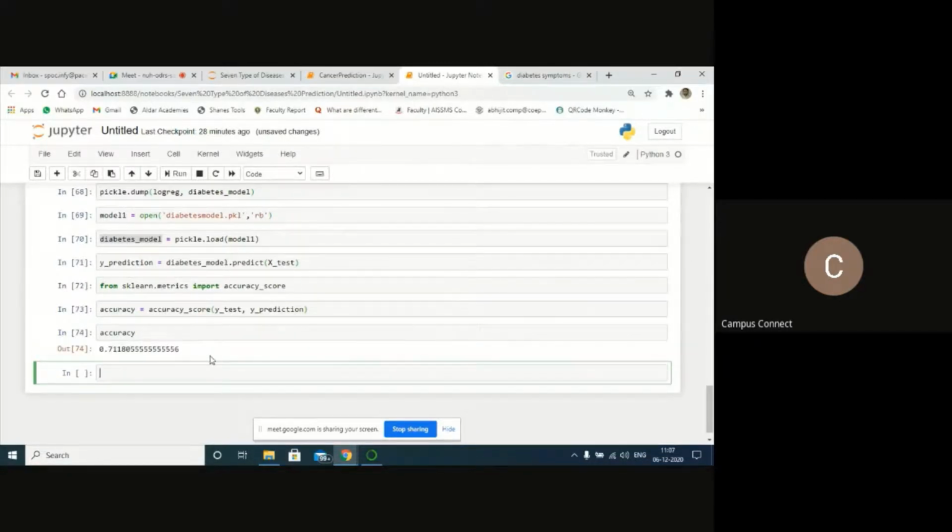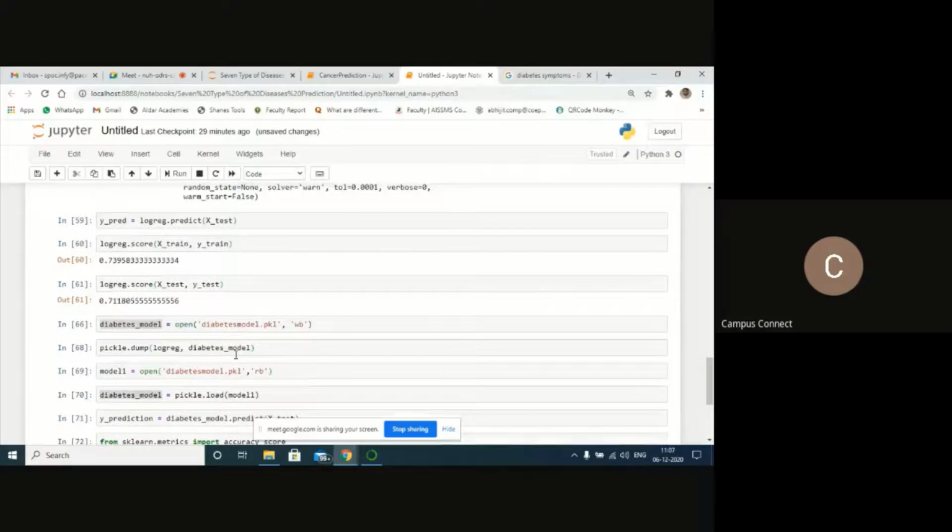So it's showing 71%. Yes, 71%. So you can list out logistic regression is giving 71%. Let's try to use XGBoost now.